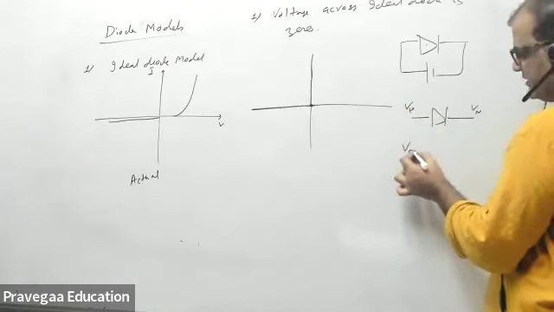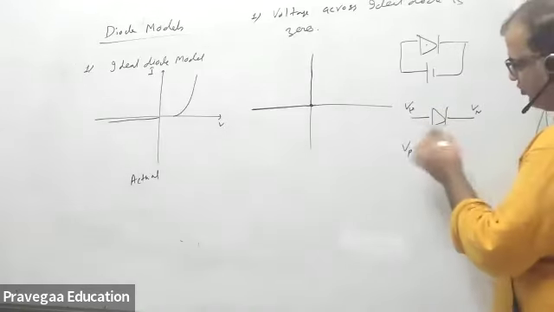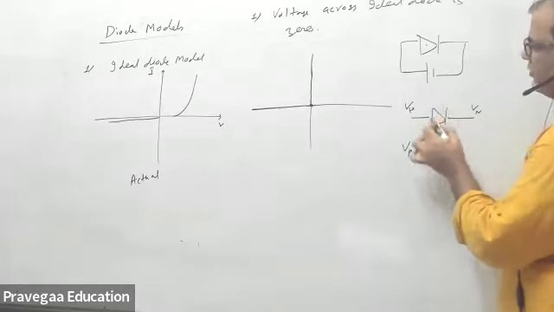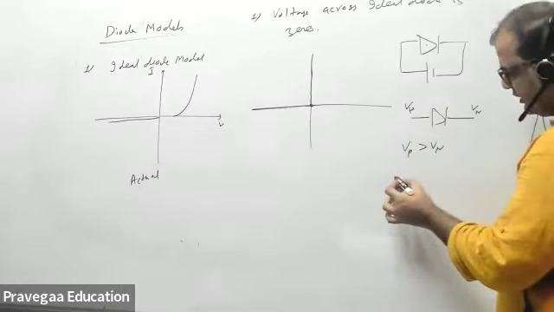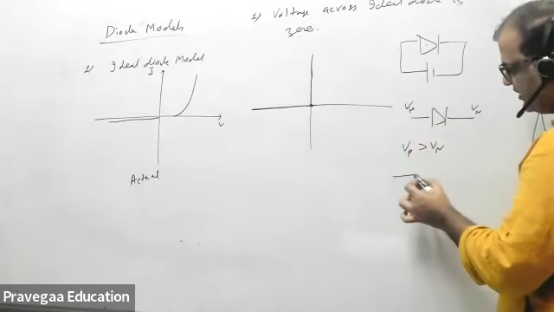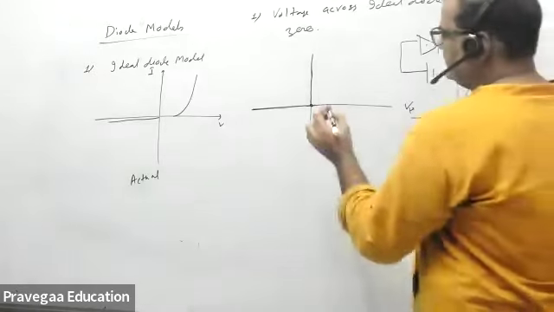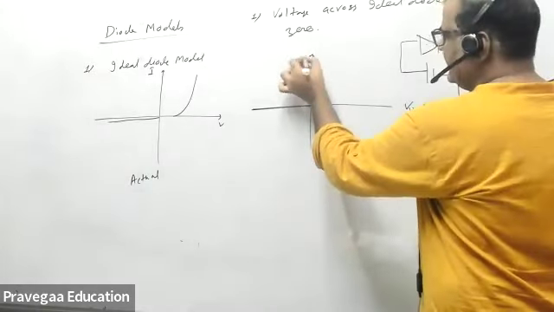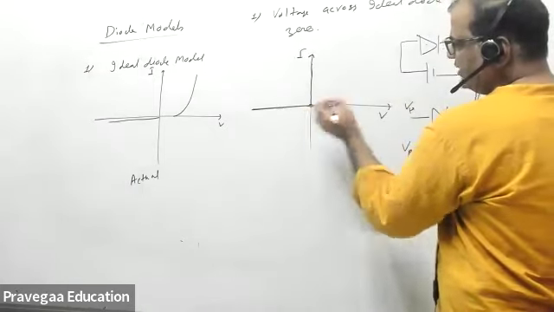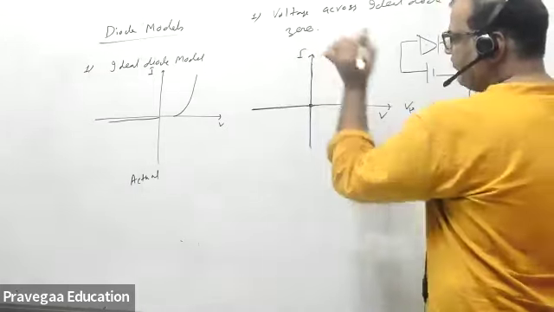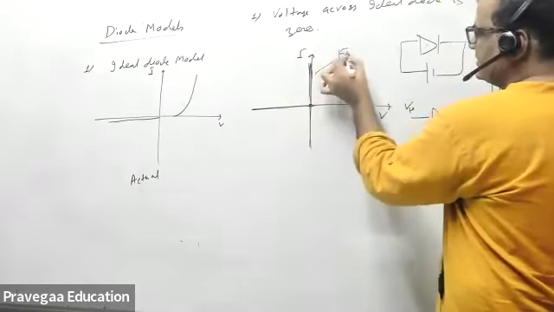Whenever VP is greater than VN, the diode conducts current, and you can replace the diode by zero voltage drop. That means you can replace the diode with a short circuit. This is the I, this is the V; the drop voltage is 0, but current can flow in forward bias. This is the forward bias characteristic.